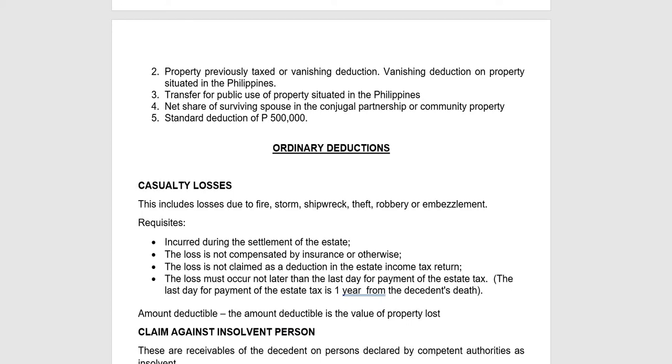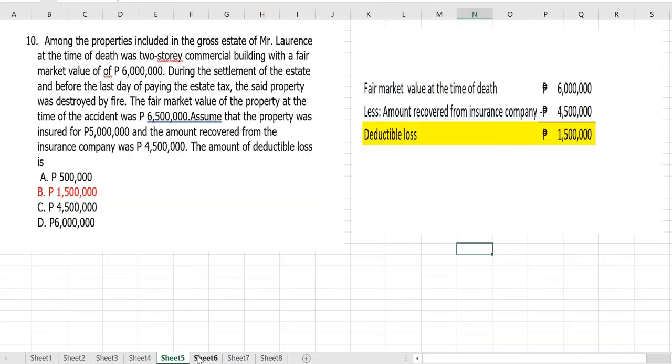For example, among the properties included in the gross estate of Mr. Lawrence at the time of death was a 2-story commercial building with a fair market value of 6 million. During the settlement of the estate and before the last day of paying the estate tax, the said property was destroyed by a fire. The fair market value of the property at the time of that accident was 6.5 million. Assume that the property was insured for 5 million and the amount recovered from the insurance company is 4.5 million.